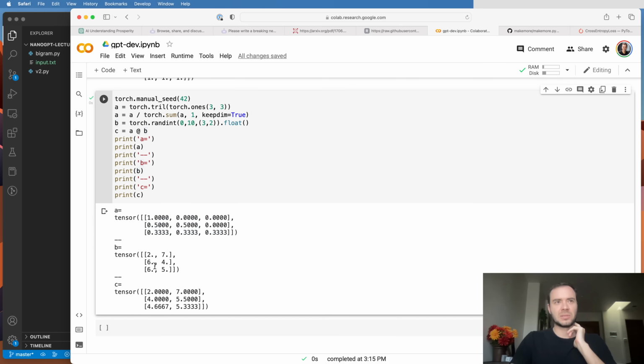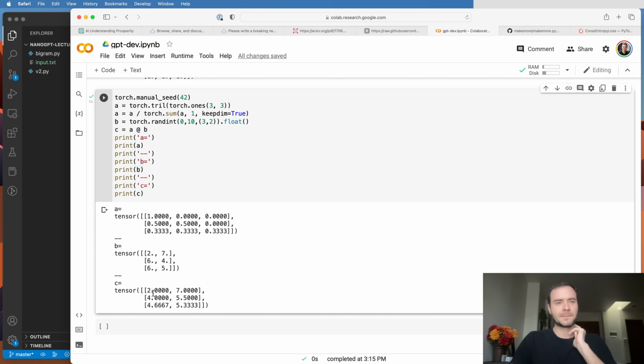And now when we do A multiply B, what are we getting? Here we are just getting the first row. Here now we are getting the average of the first two rows. Okay, so 2 and 6 average is 4, and 4 and 7 average is 5.5. And on the bottom here, we're now getting the average of these three rows. So the average of all of the elements of B are now deposited here.